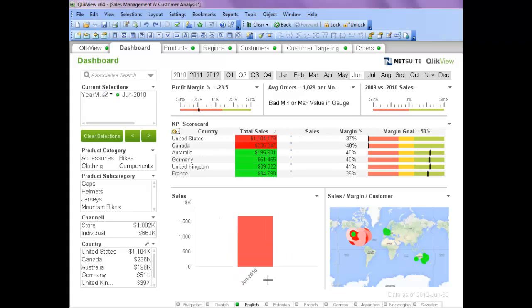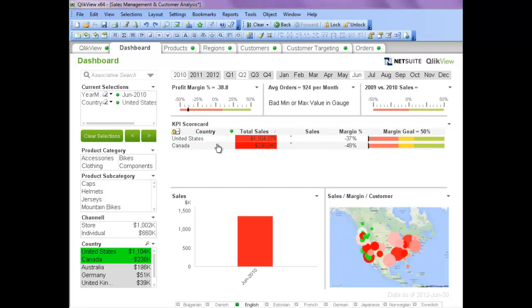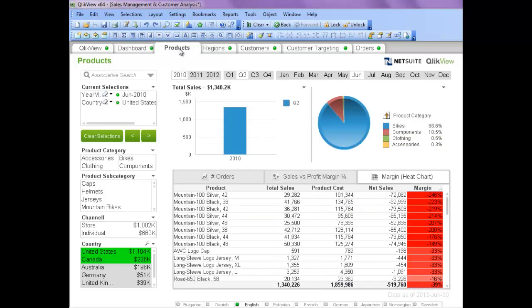After that, it shows the total sales in United States and Canada is in red as the sales performance is not doing well in these countries. So I select US and Canada directly on the KPIs scorecard. And then click the product to see the product categories and how they're performing in these countries. I discovered that mountain bikes have the highest sales and lowest margin.